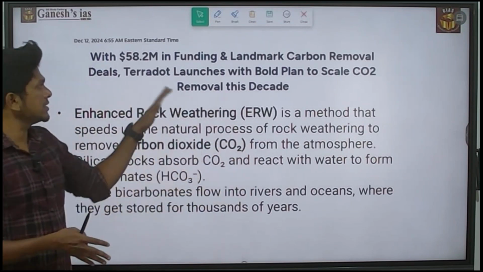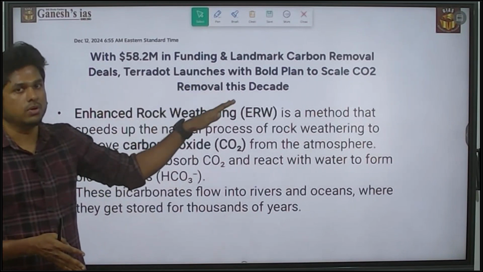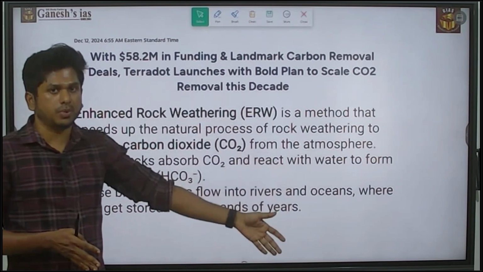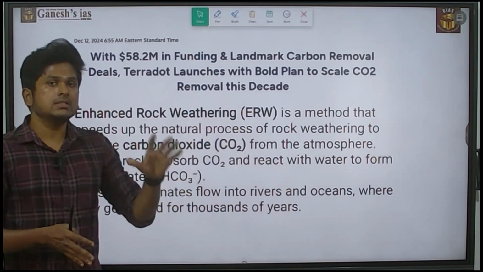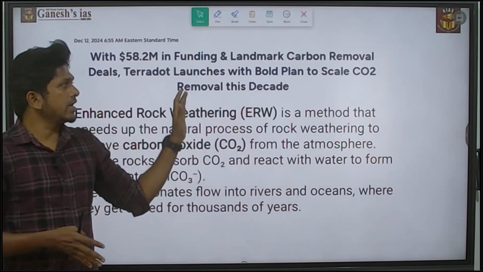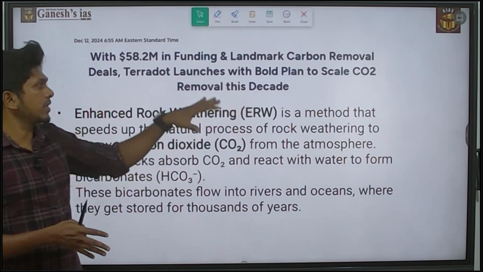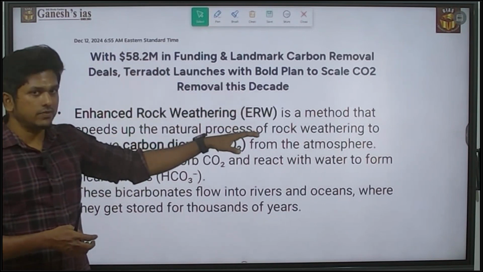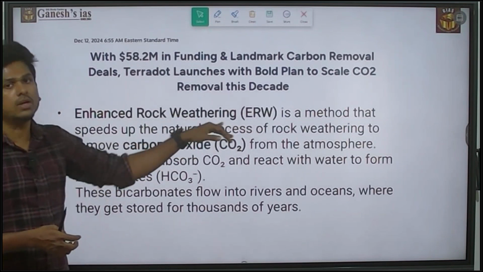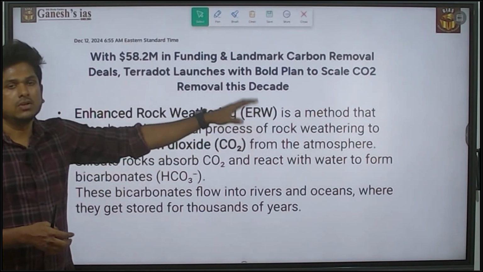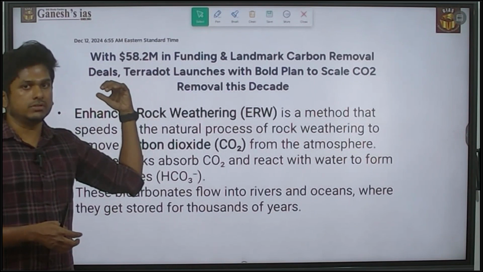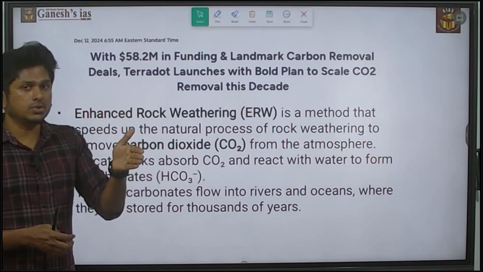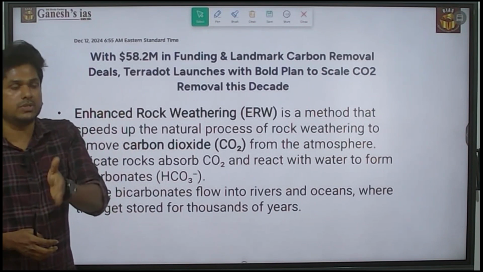This was in the news in 2024, and based on that, they asked a question in the 2024 prelims. This is how they use the current affairs part and club it with the conventional part. Based on the current affairs, you have to read about what weathering is and all those things. They asked a conventional question, which is most important. You can easily decode what questions they may ask in the upcoming prelims exam.